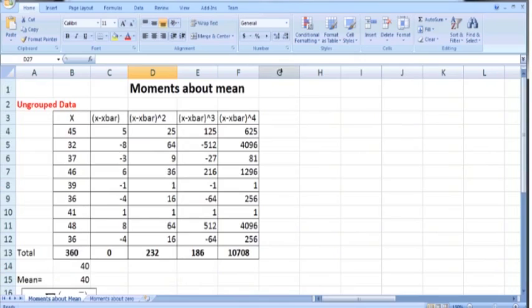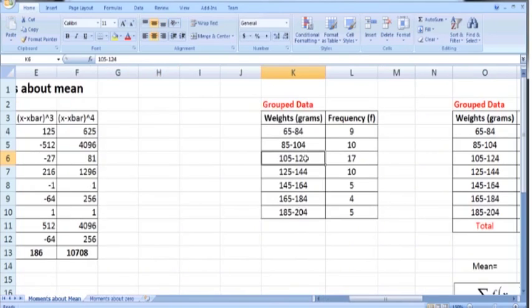Next we discuss how we can use MS Excel to calculate moments about mean for grouped data. So here is the grouped data. We have the frequency distribution of the weights of different students, weights in grams. There are 9 students having weight from 65 grams to 84 grams. There are 10 students having weight from 85 grams to 104 grams, and so on.